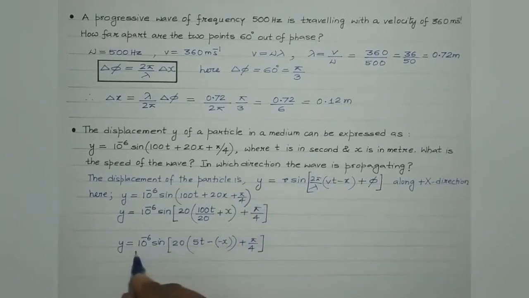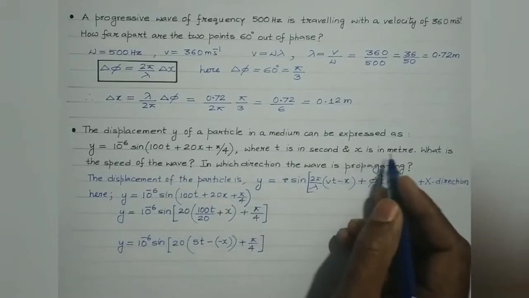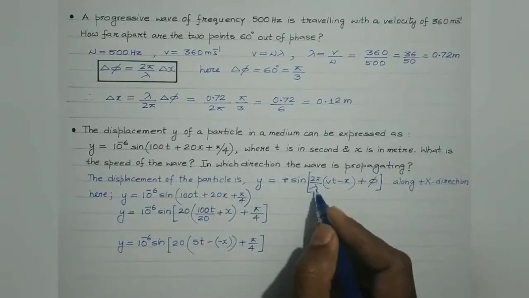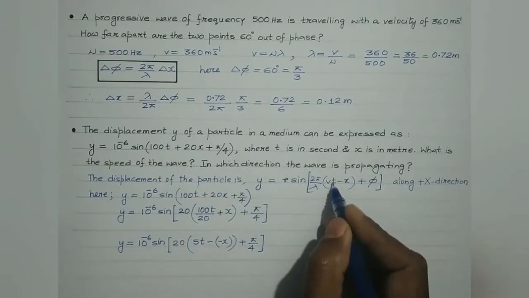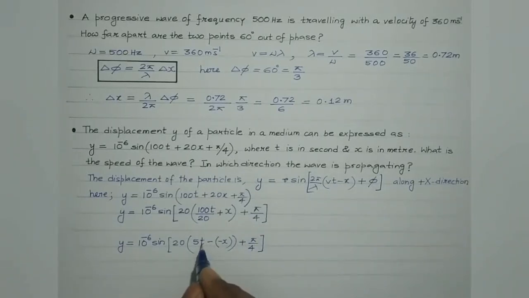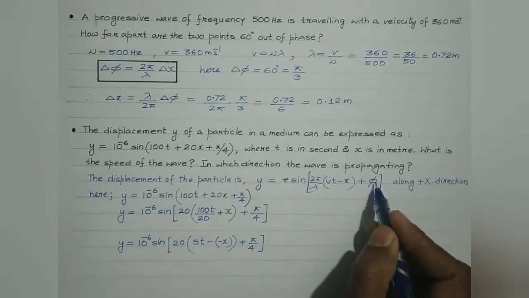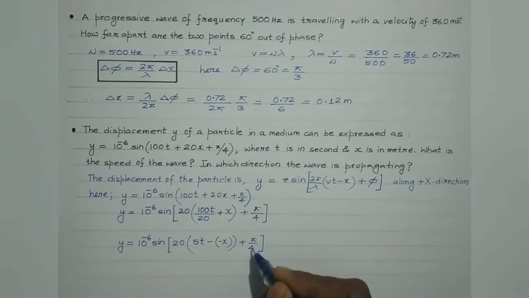The amplitude r is 10 raised to minus 6 in meters, right? 2 pi by lambda is 20 units. The coefficient of t is velocity. Here the coefficient of t is 5, so the velocity of the wave would be 5 meter per second. And here it is plus x, so obviously the wave is propagating towards the negative x-axis. And phi is the initial phase, which is pi by 4, that is 45 degree, right?